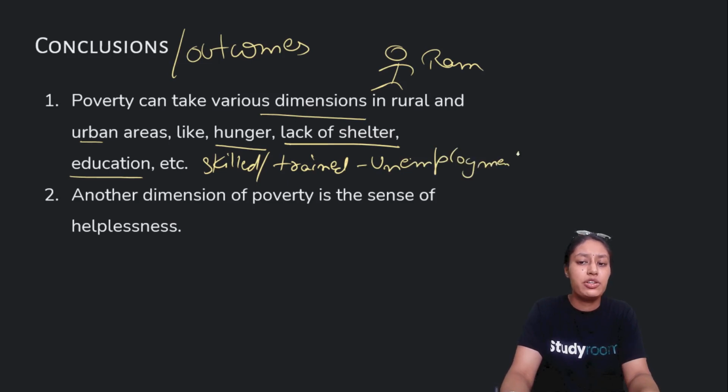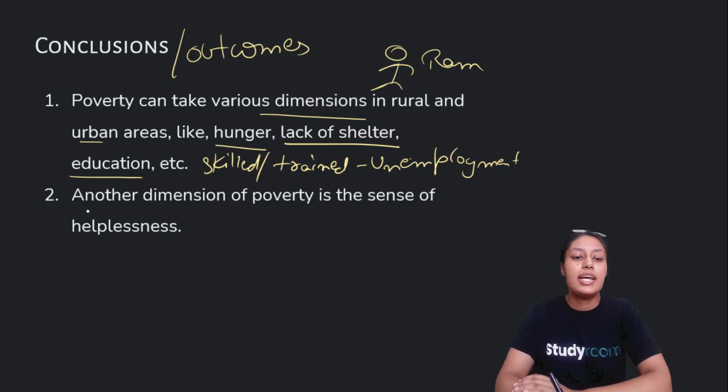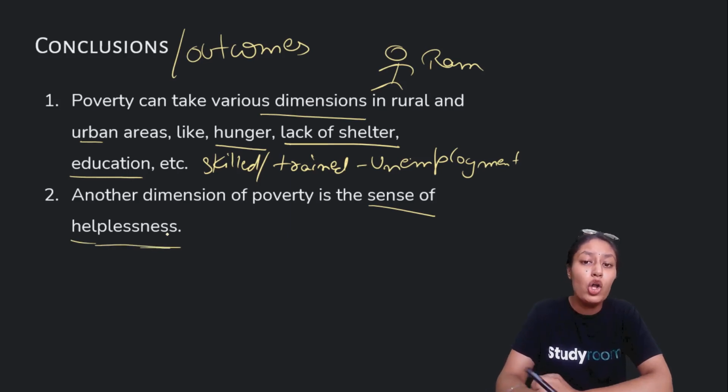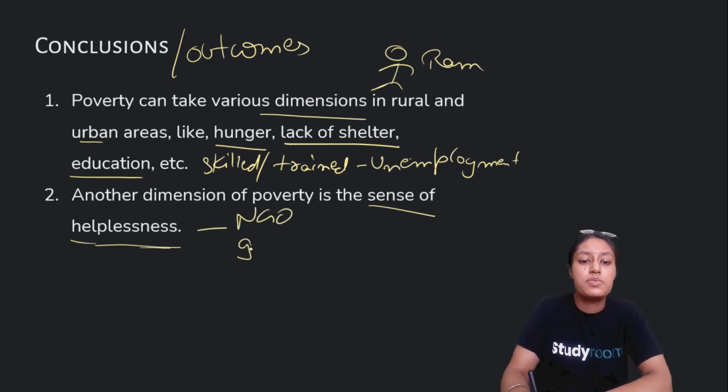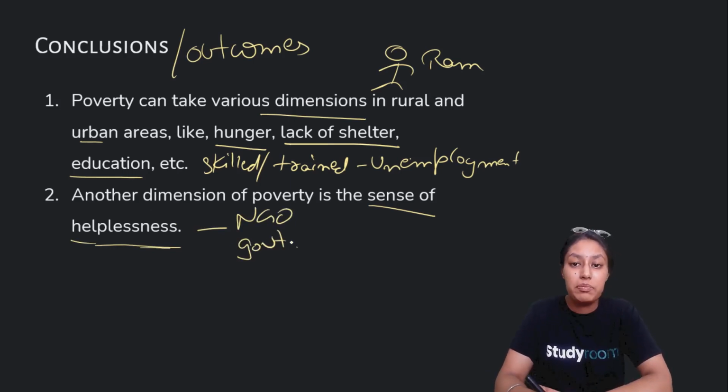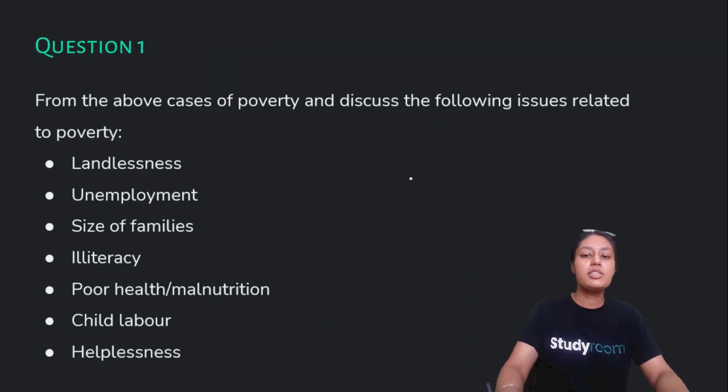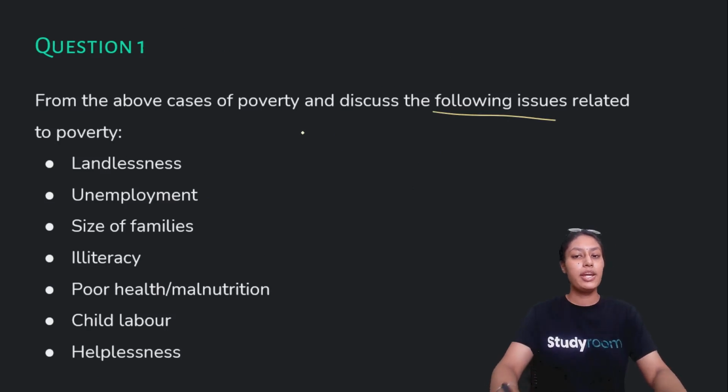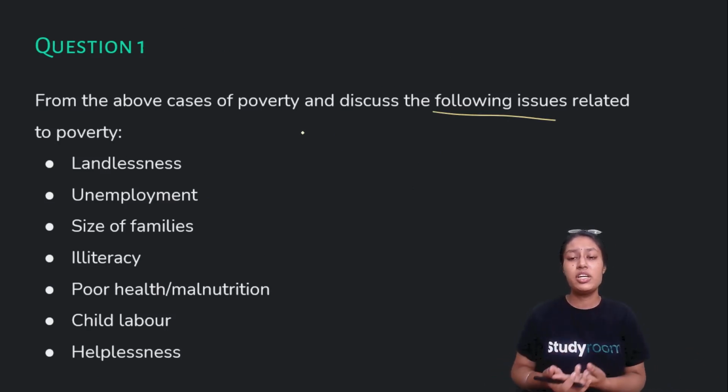Now there are various factors of this, we'll study this. Another dimension of poverty is a sense of helplessness, that they cannot help themselves. They always require help, either from some sort of NGO or some sort of government or administrative help. They cannot survive by themselves. So these were the two major conclusions. Now we will discuss the following issues related to poverty, and we will see if each is a reason for a person being poor or not.